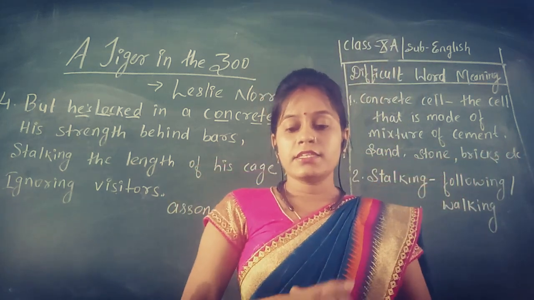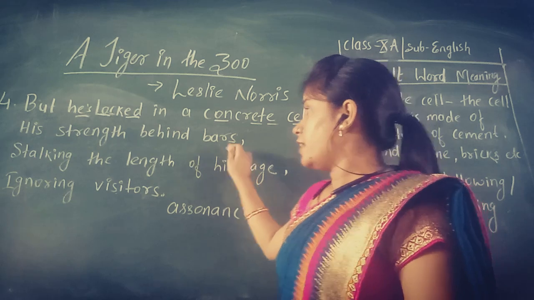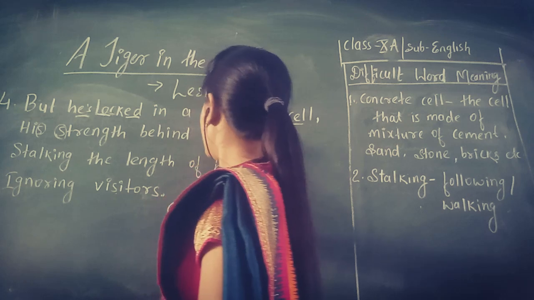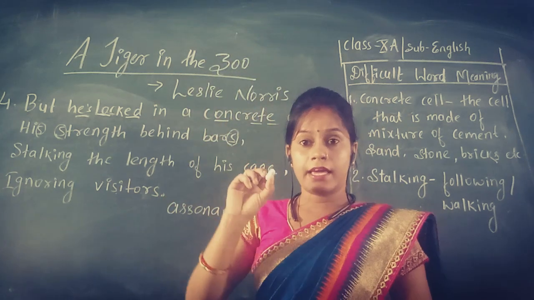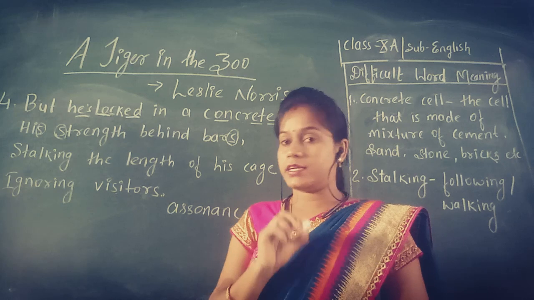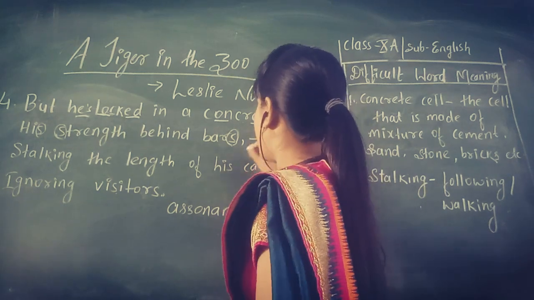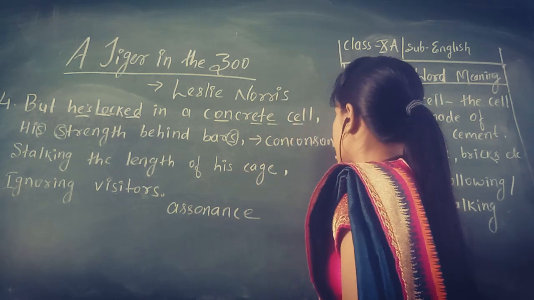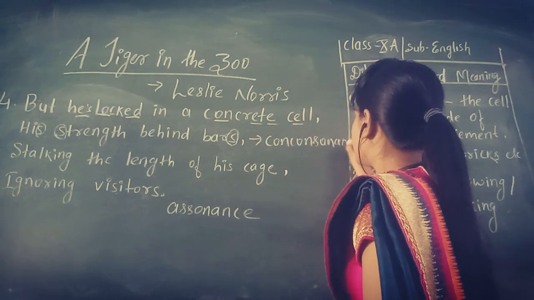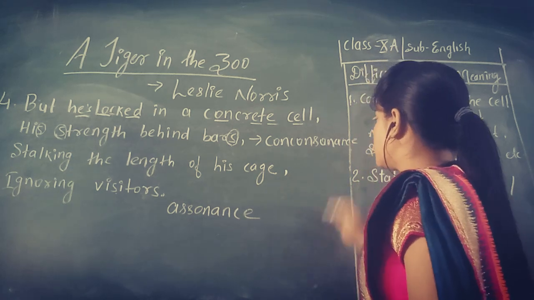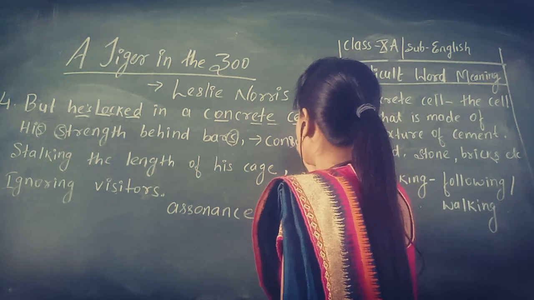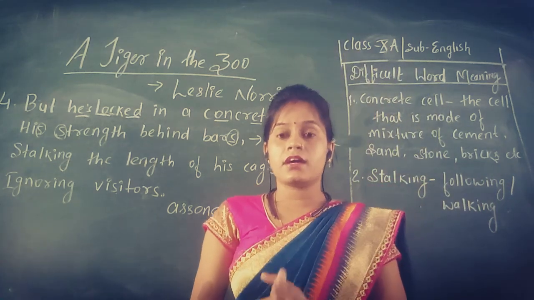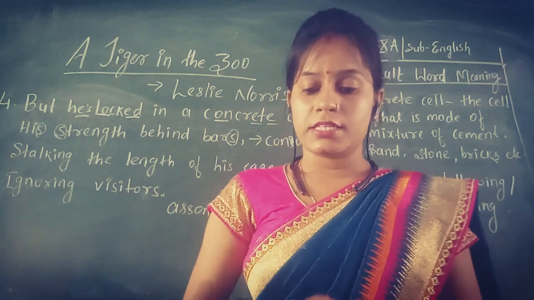Then coming to the second line, we find that the sound S in his, in strength and in bars. The S sound is very much dominating. It is very much prominent. So we can say that in this line we have the use of consonance. Yes. So here we have the use of the poetic device consonance.